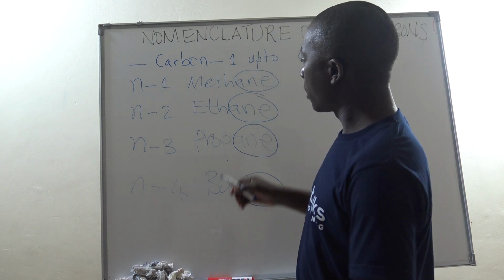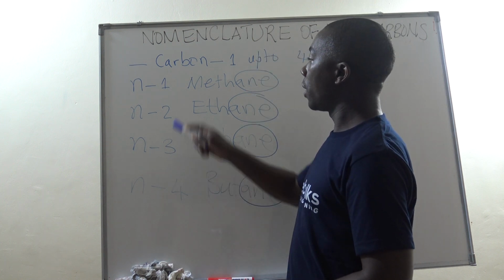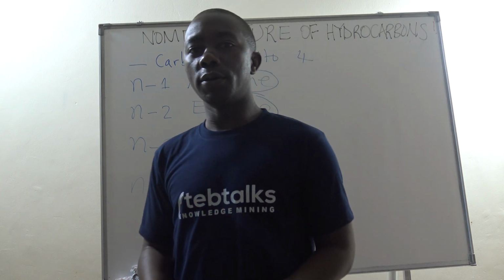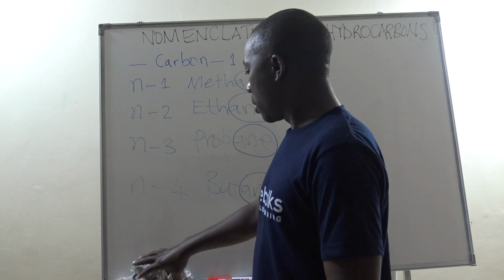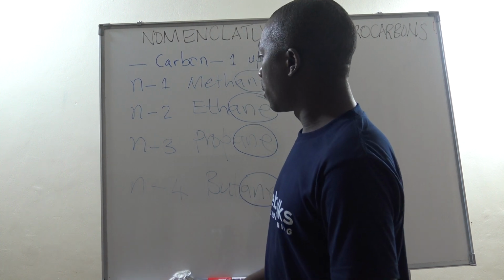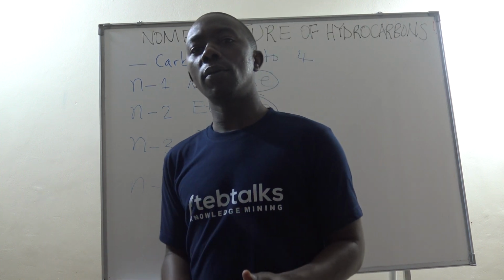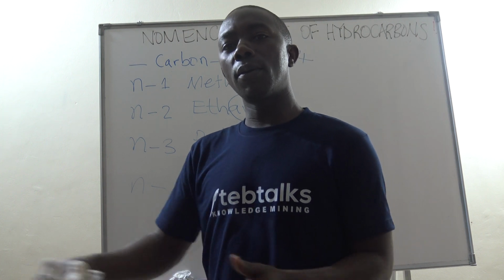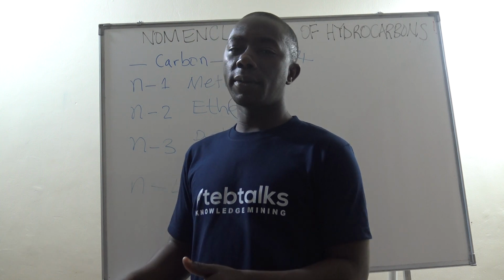But if we get alkanes with more than 4 carbon atoms, then we stop having a specified number, and we name according to names of polygons. We are well aware that in primary and pre-secondary, we learned about polygons, we learned about a triangle, pentagon, hexagon, octagon, things of that nature.